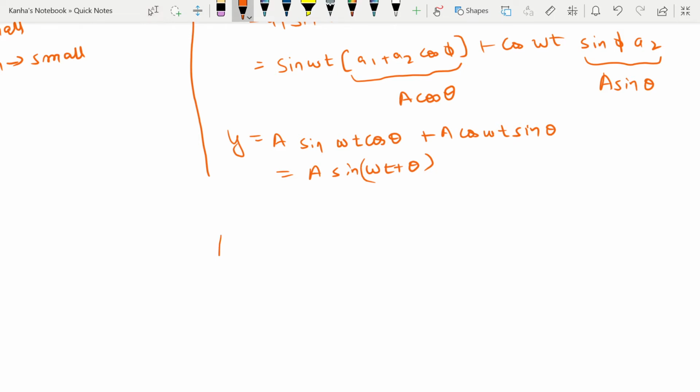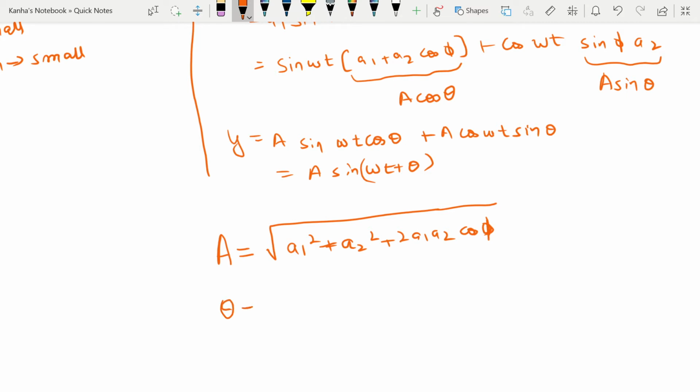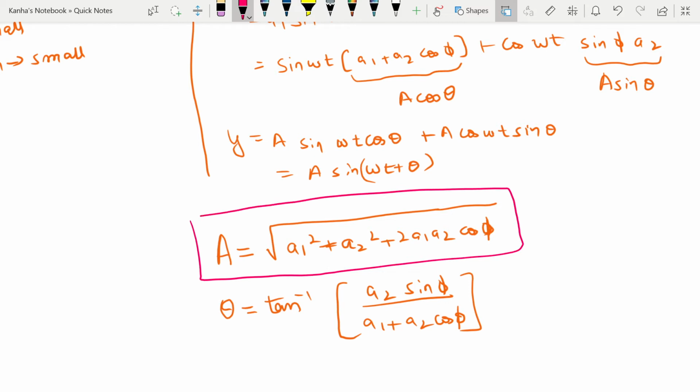First of all, the resultant amplitude when two waves superimpose is nothing but the root of a1 squared plus a2 squared plus 2 a1 a2 cos phi, where phi is the phase difference between the two. You can also write that the phase angle theta is nothing but tan inverse of a2 sin phi divided by a1 plus a2 cos phi. These are all essential results, that is why I am trying to derive them here. We will not be looking at many of the derivations in the future, but these are required right now,